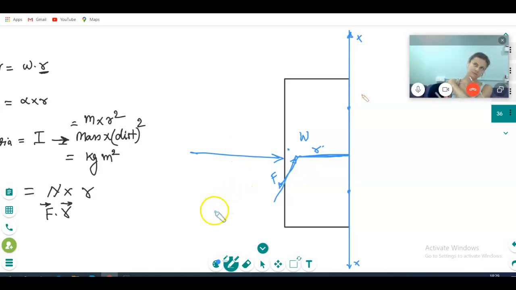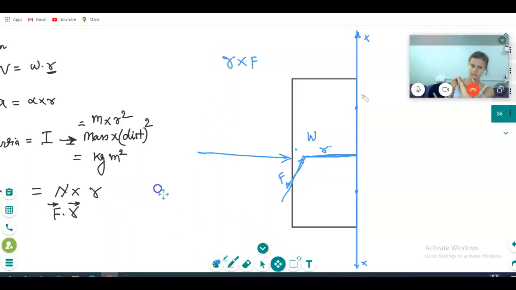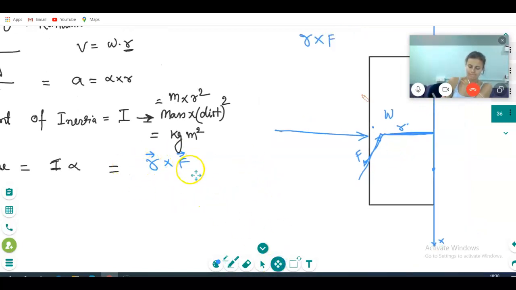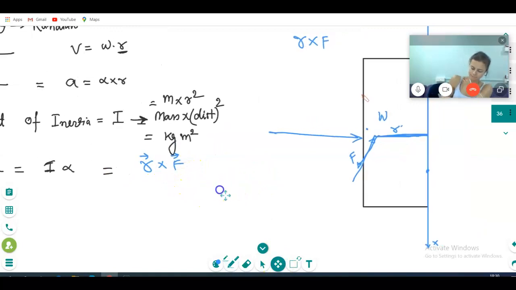So what torque are you applying here? R cross F. Sorry, I have written it wrong. It is a cross product, not a dot product. I will correct it here, because I am taking this practically. Okay, R cross F, not dot product.